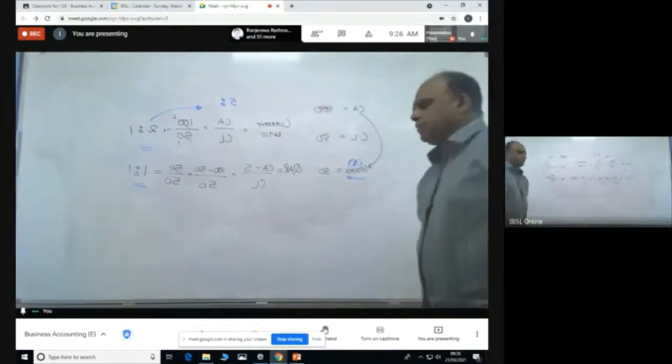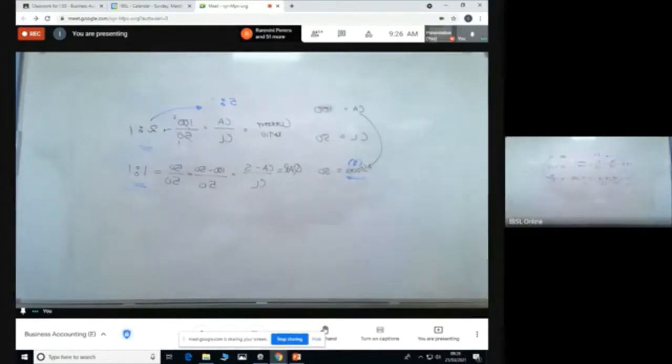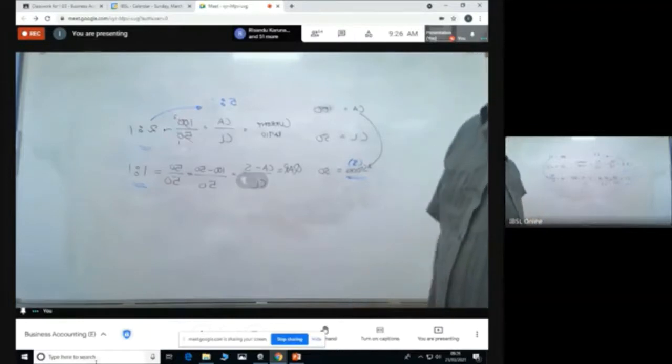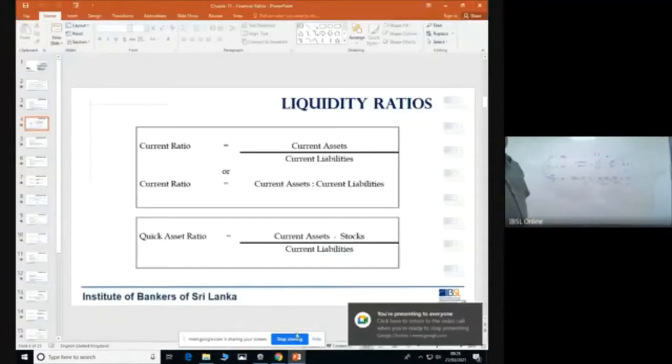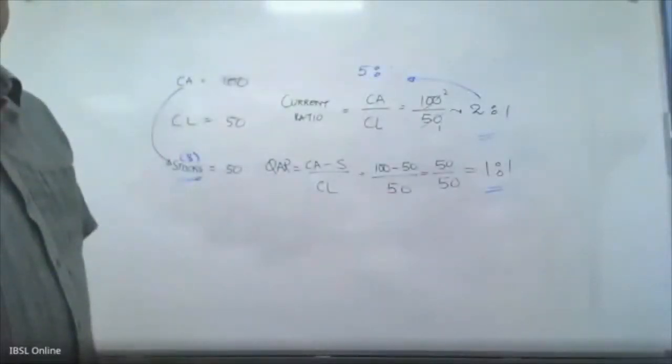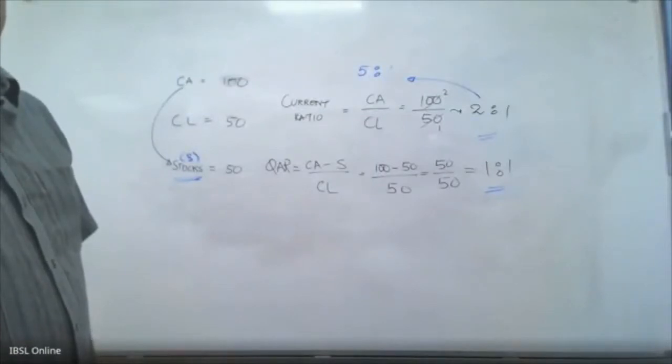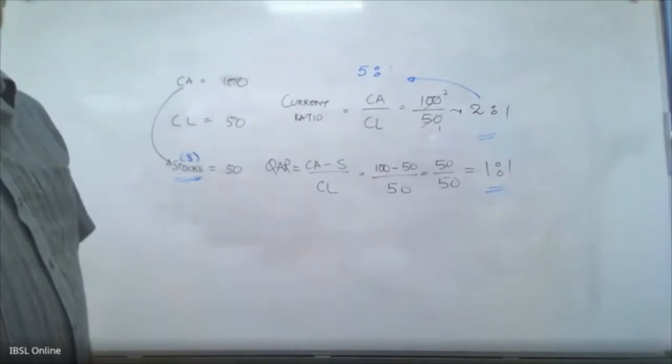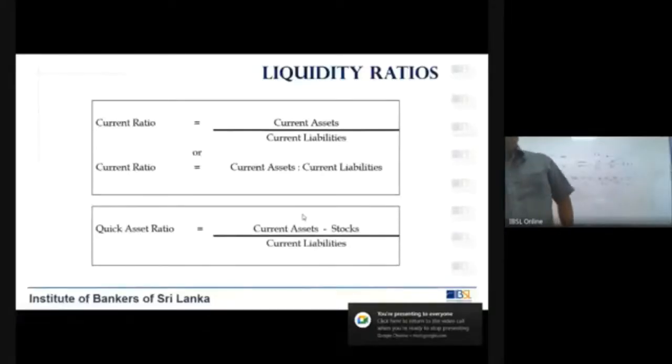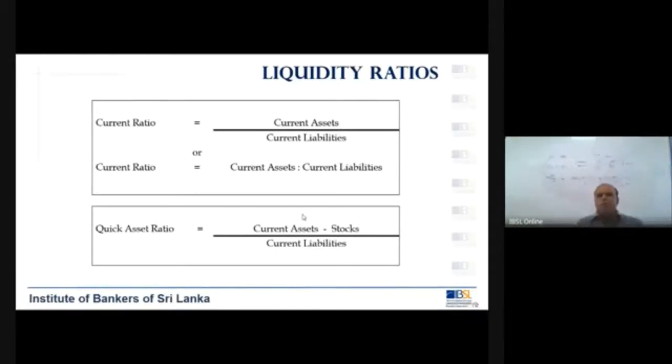For trading businesses, the benchmark ratios for current and quick assets are respectively 2:1 and 1:1.